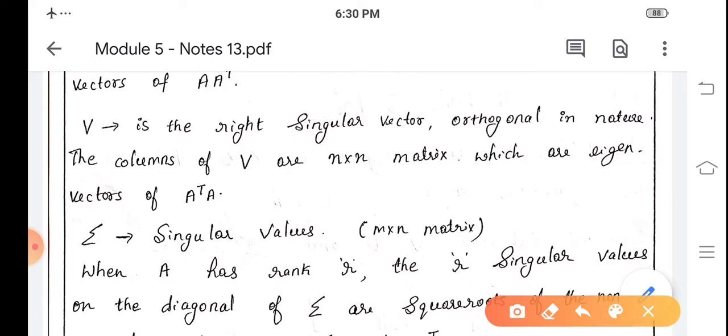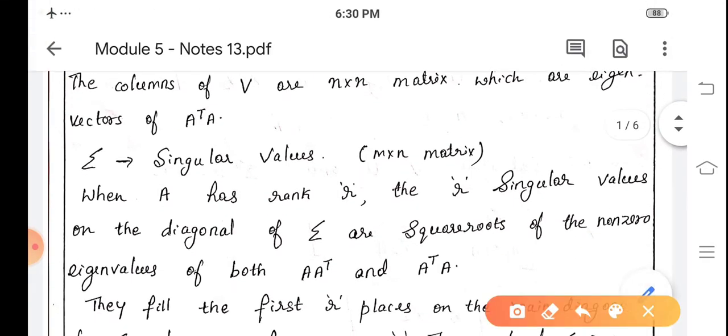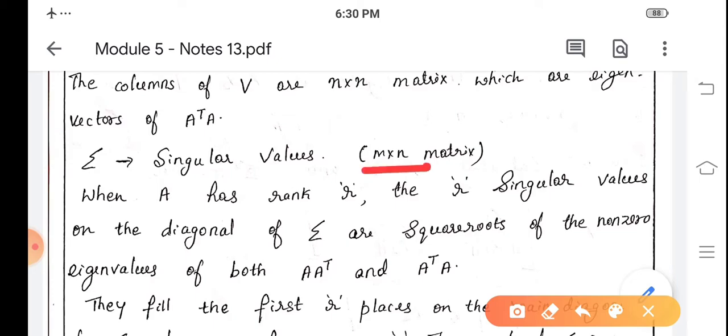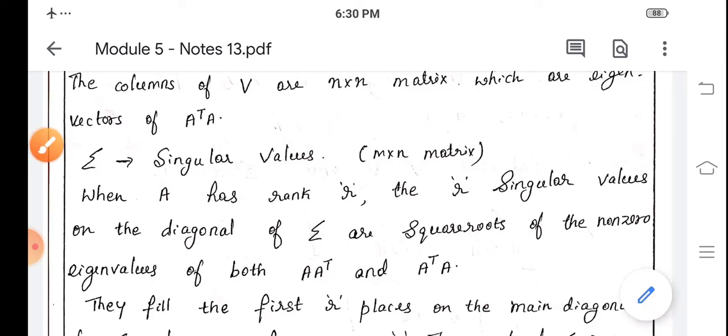So columns of V are n by n matrix which are eigenvectors of A transpose A, and sigma is singular values, and sigma is a matrix of the same order as the given matrix. Suppose the given matrix is of order m by n, then sigma matrix is also of order m by n.